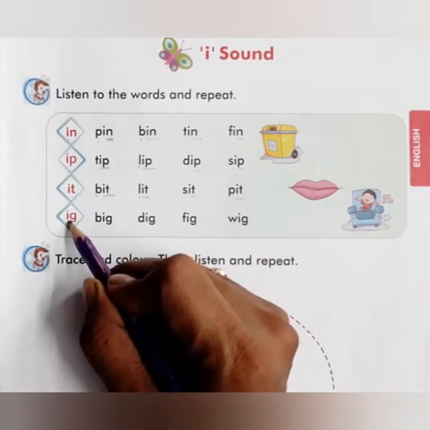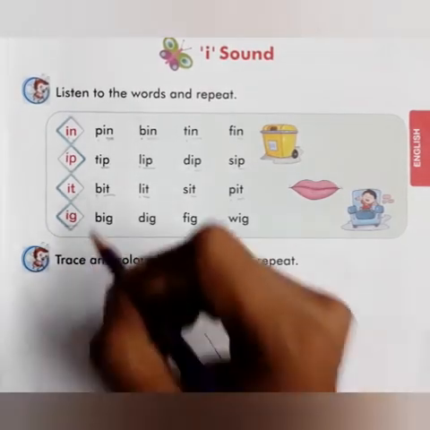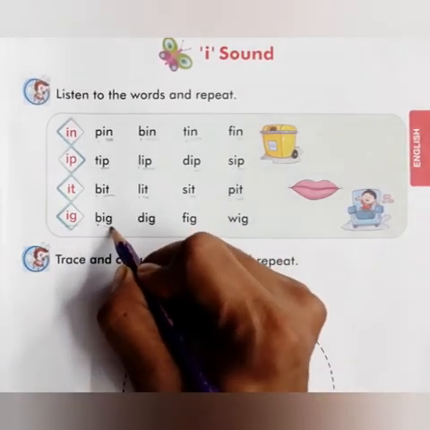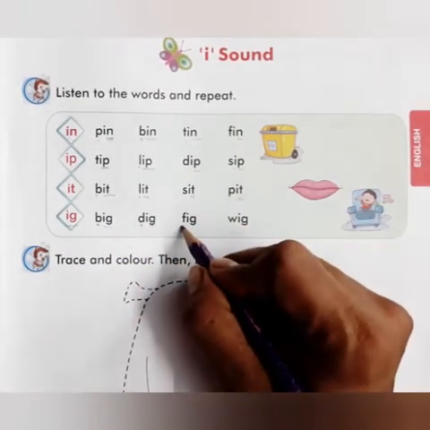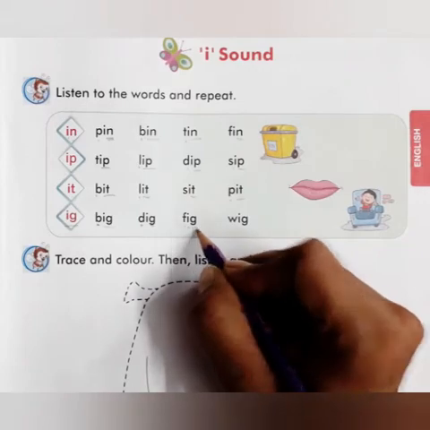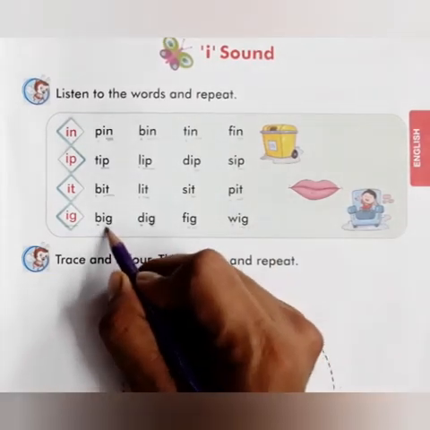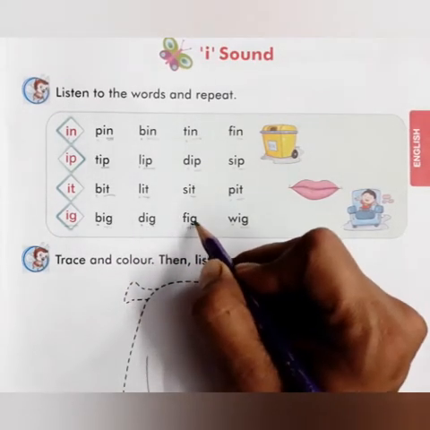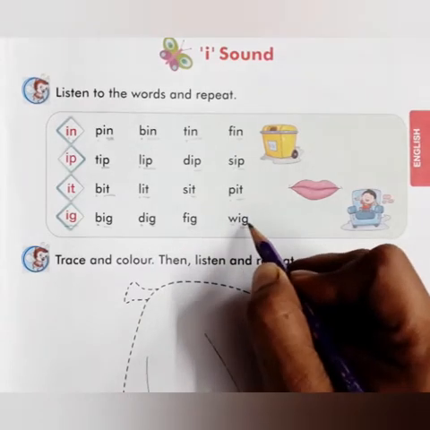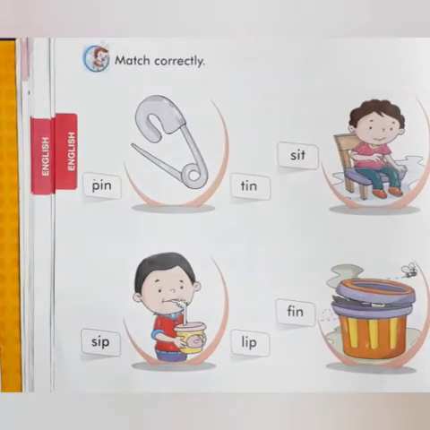Now next one is IG. Ig. How we will pronounce it? Ig. So b, ig, big. D, ig, dig. F, ig, fig. And w, ig, wig. Again, b, ig, big. D, ig, dig. F, ig, fig. And w, ig, wig. Now we will do some exercise.